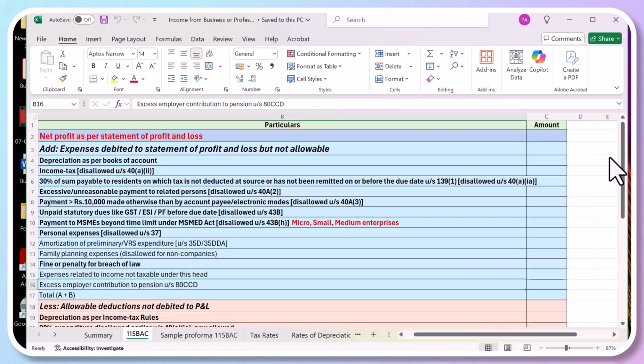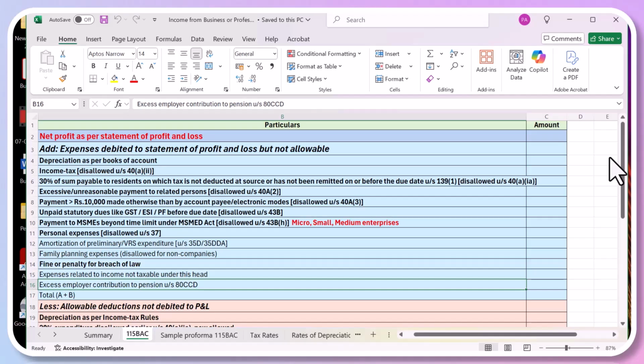Okay, fine. Then payment above 10,000 made otherwise than by account payee cheque or electronic mode is disallowed. So if you are making a payment to someone in cash, you can make a payment up to 10,000. But if you make a payment above 10,000 in cash, even if it is your genuine expense, it will be disallowed. So the income tax department says that all expenses have to be incurred through account payee cheque or online transfers